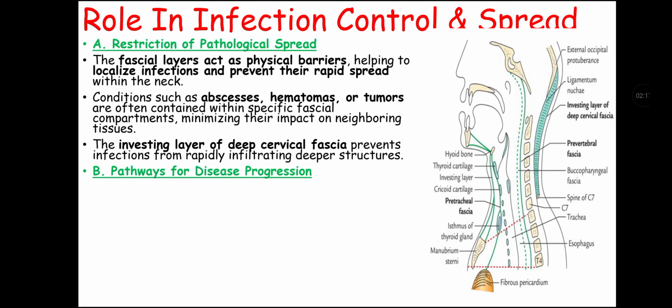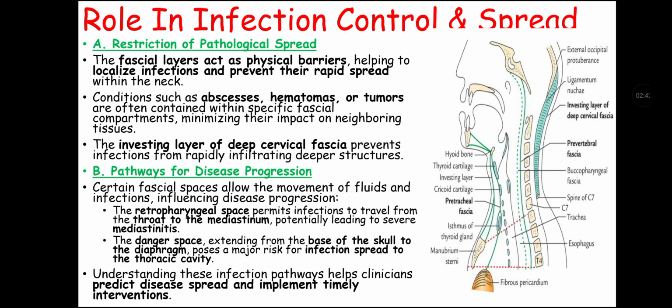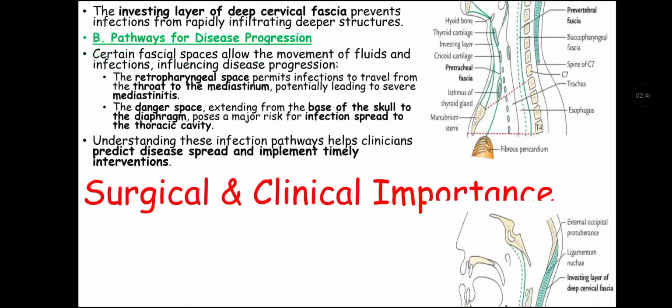Second, it provides pathways for disease progression, as certain fascial spaces allow the movement of fluid and infection, influencing disease progression. The retropharyngeal space permits infection to travel from the throat to the mediastinum, potentially leading to severe mediastinitis. The danger space that extends from the base of skull to the diaphragm poses a major risk of infection spread to the thoracic cavity. Understanding these infection pathways helps clinicians predict disease spread and implement timely intervention.